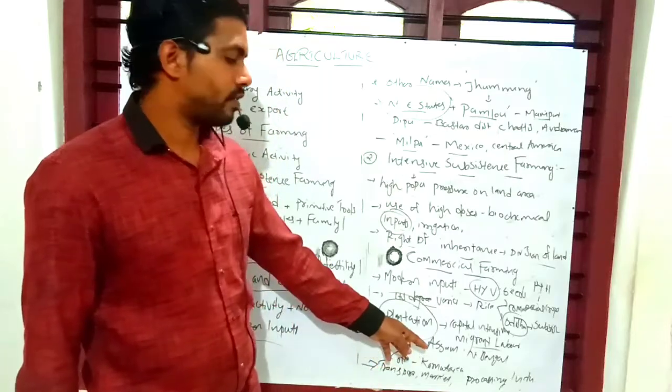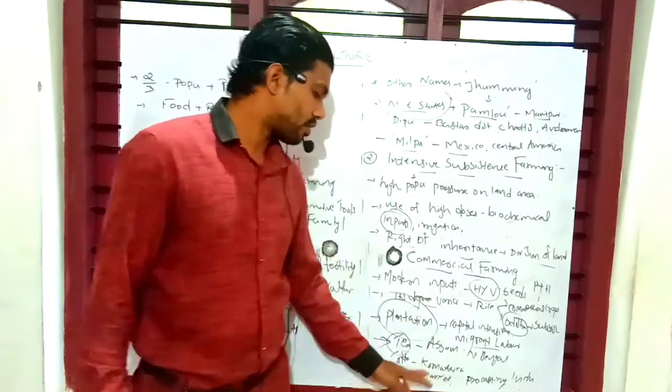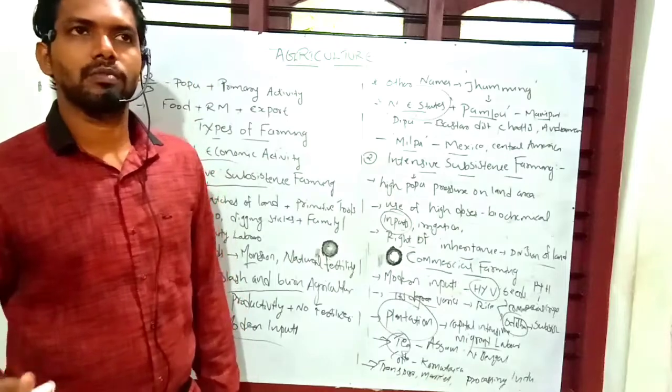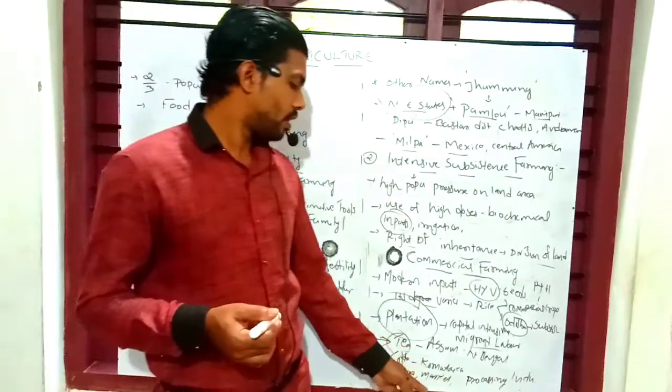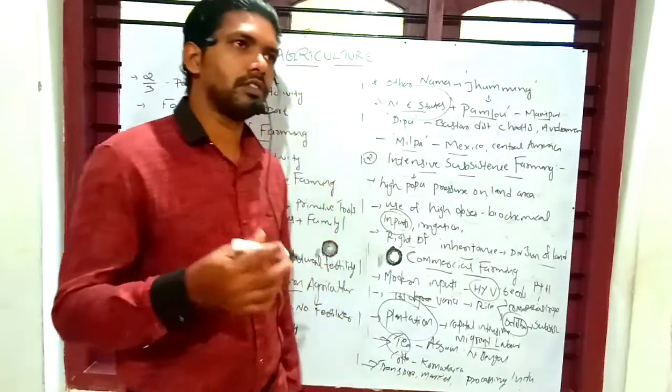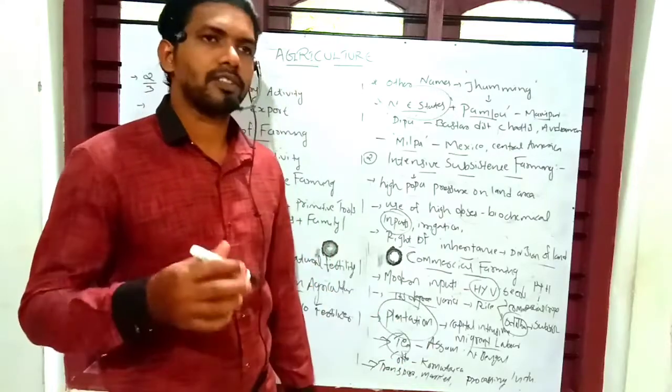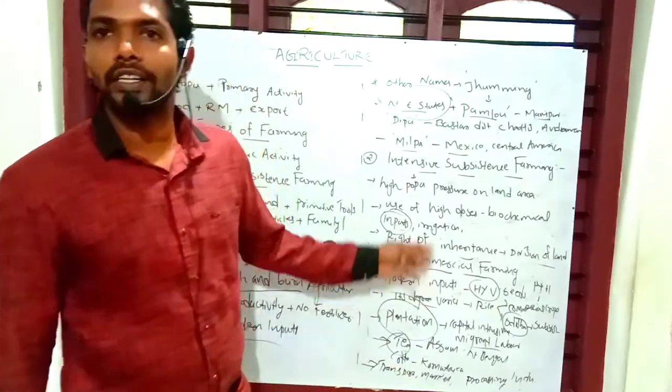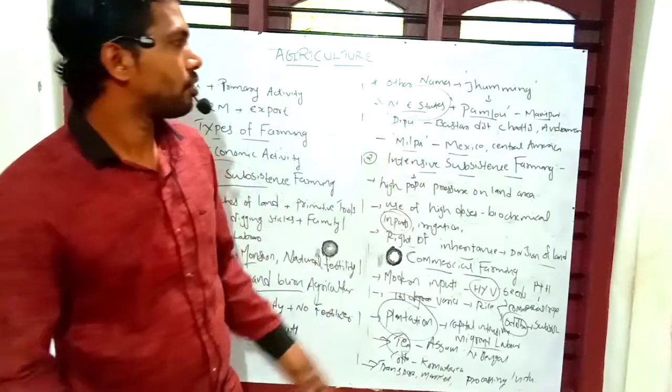Tea is very famous in Assam and North Bengal, and coffee in Karnataka. The transport and communication system is developed along with this, and for marketing the goods they cultivate, processing industries also depend on and grow related to this system. So that's about today's class.